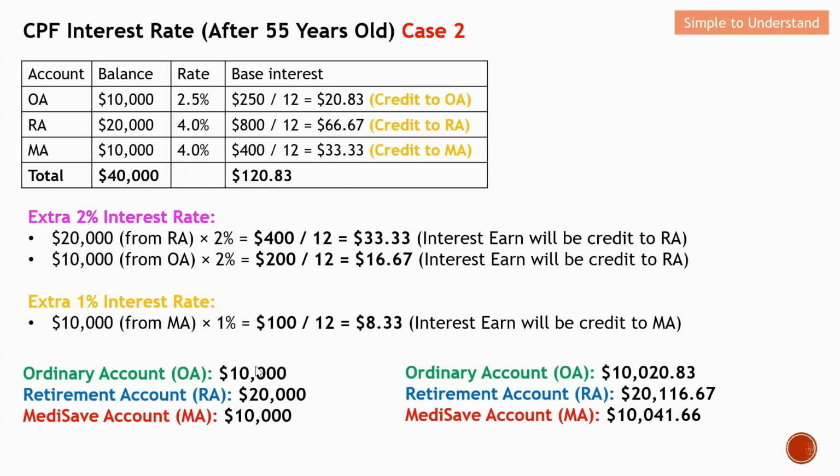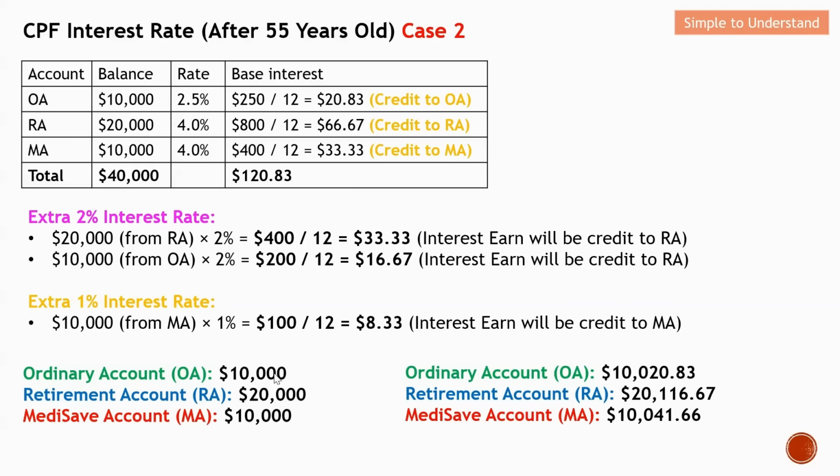But over here, you can see that the OA actually earned a base interest of 20.83. This amount will technically be credited into the OA account at the end of the year. So basically, the OA grows from 10K to 10K with $20.83.